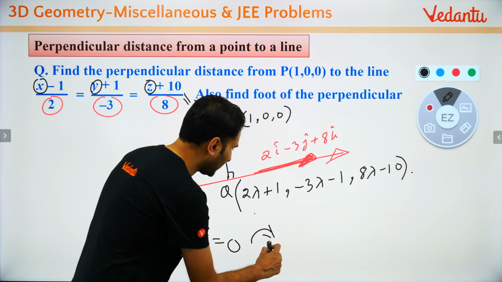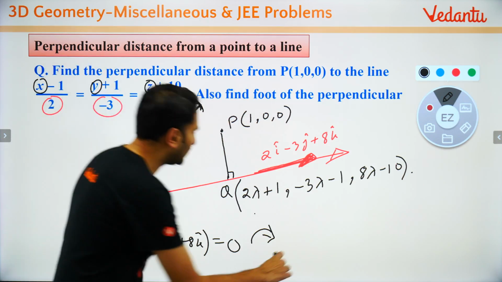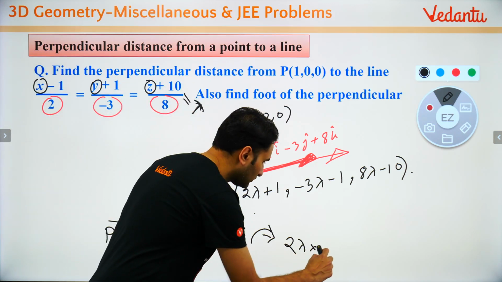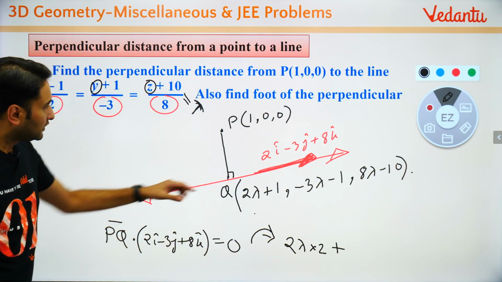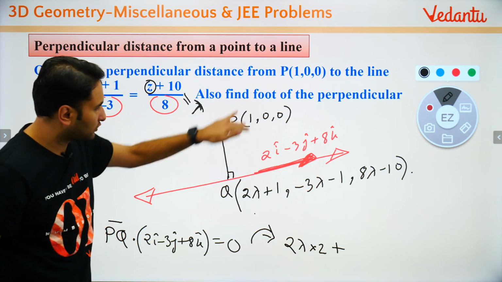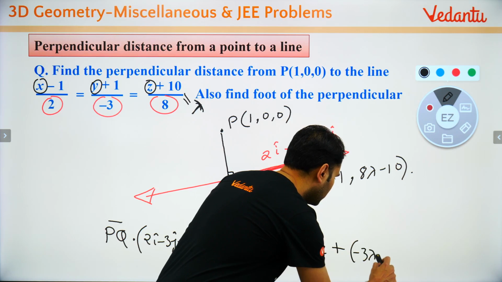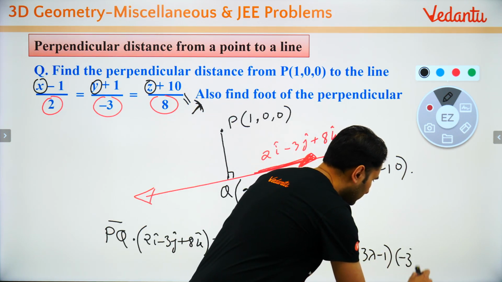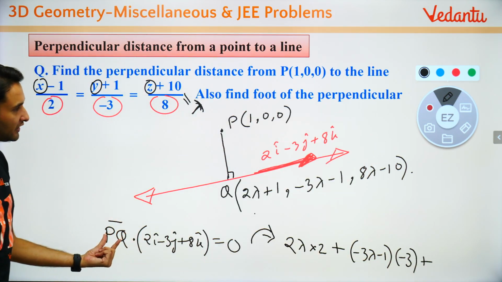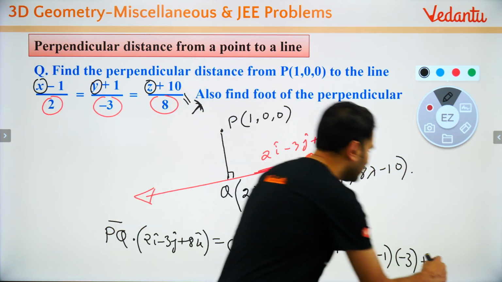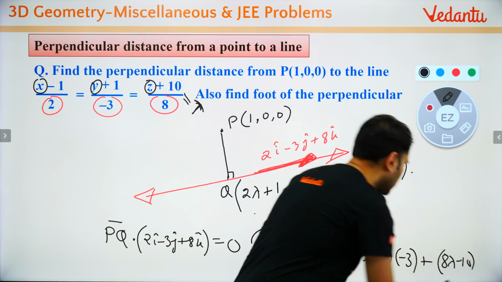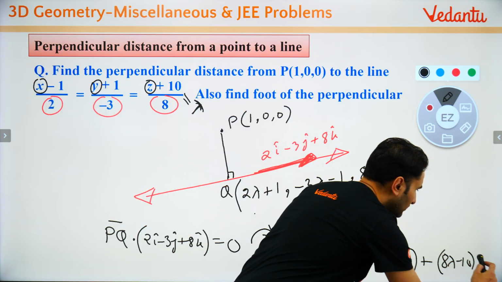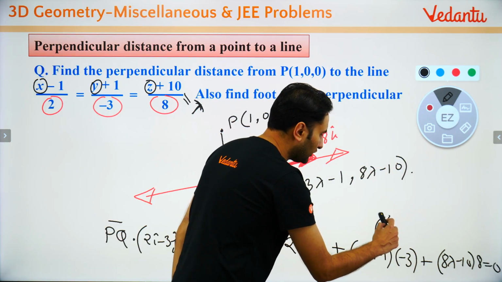This minus this कर दूं, Q minus P. So basically the calculation will give you 2 lambda plus 1 minus 1, that is 2 lambda, dot 2, that is into 2, plus now minus 3 lambda minus 1 minus 0. So minus 3 lambda minus 1 multiplied by minus 3, the j component, plus now PQ का k component क्या आएगा, 8 lambda minus 10 multiplied by the k component of this, that is 8, is equal to 0. This will give you the value of lambda.